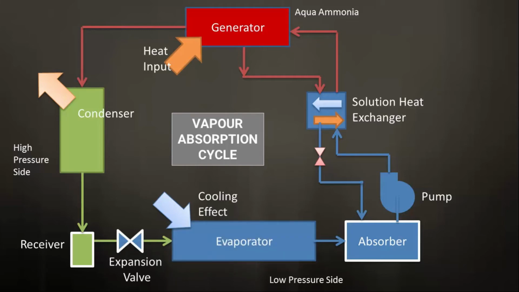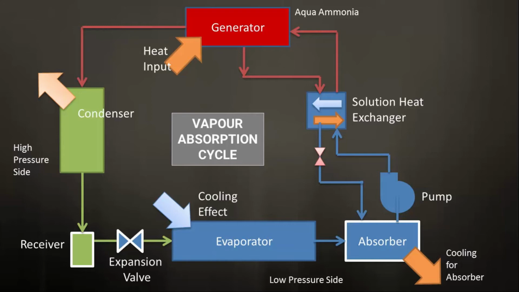At such lower pressure, ammonia evaporates in the evaporator and produces the desired cooling effect. These formed ammonia vapors are then absorbed by the weak solution coming from the generator to the absorber, which was throttled through an expansion valve. The process of absorption is exothermic, and for maintaining such low pressure in the absorber, there is a separate cooling arrangement to maintain temperature and hence pressure in the absorber.